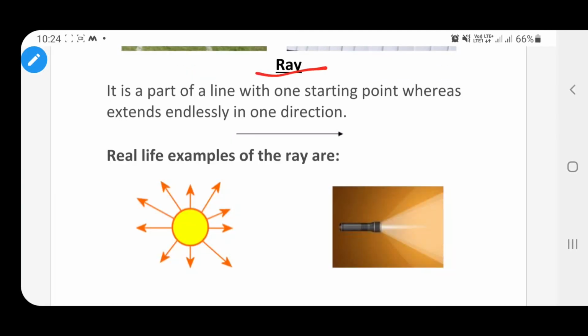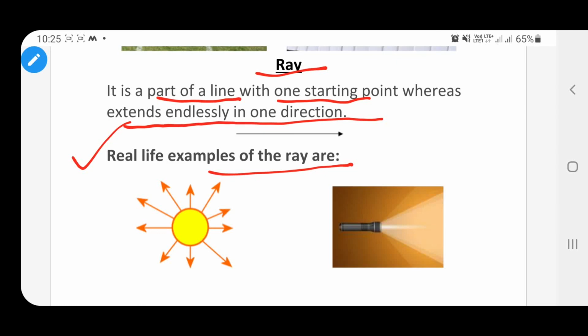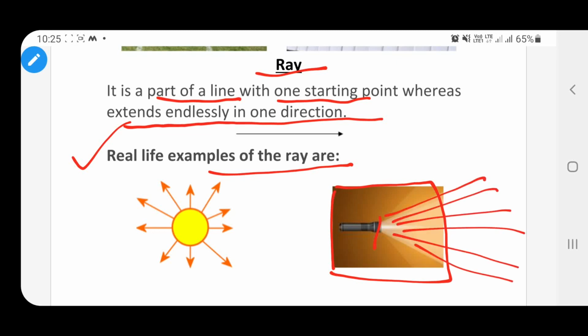So the ray is a part of a line and it has one starting point and it extends endlessly in one direction. And the real life examples of rays are the light of the torch. It has a starting point but we don't know the end point.